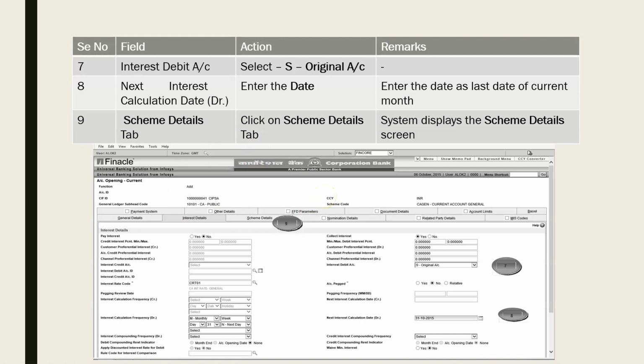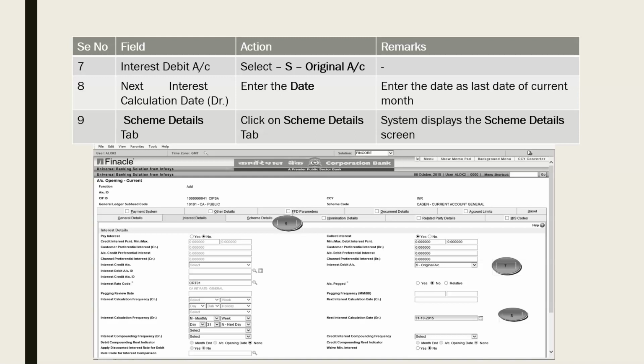So for interest debit type, select S for original. In case there is any overdraft, of course we don't pay any interest in a current account. We charge interest in case there is an overdraft, right? So we have to keep this interest debit account as original. Credit will be nil. It will be masked there. You cannot choose original there because we don't pay any interest in a current account.